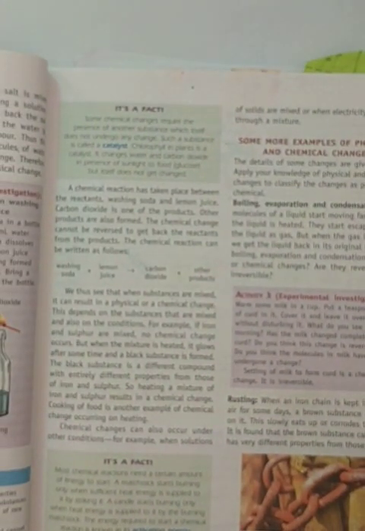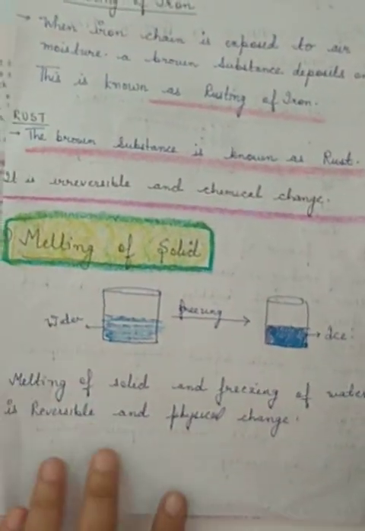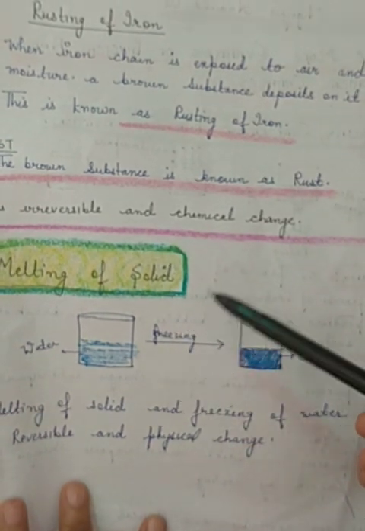Now coming to the third kind of reaction that we will do today, that is melting of solid. This is a very simple example. Melting of solid means when a particular solid melts.